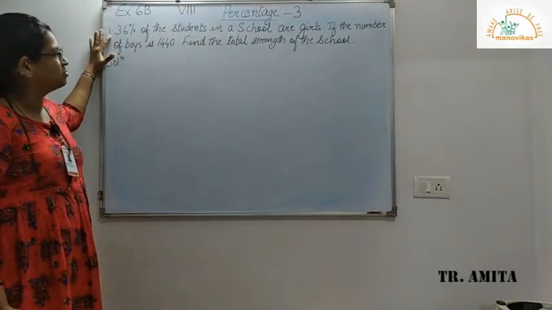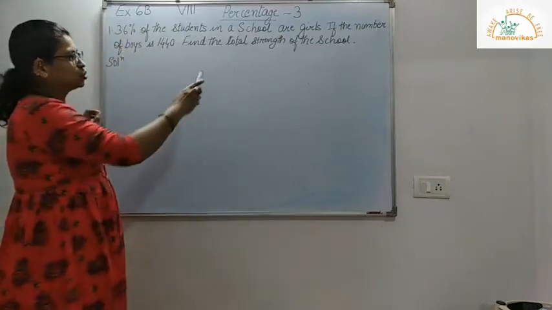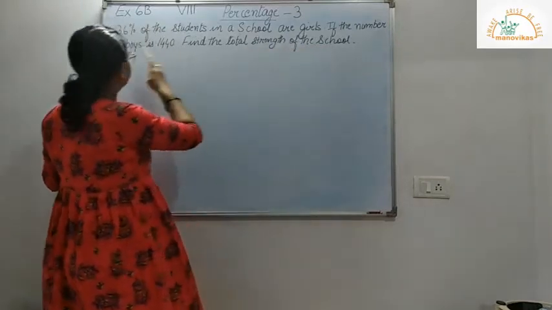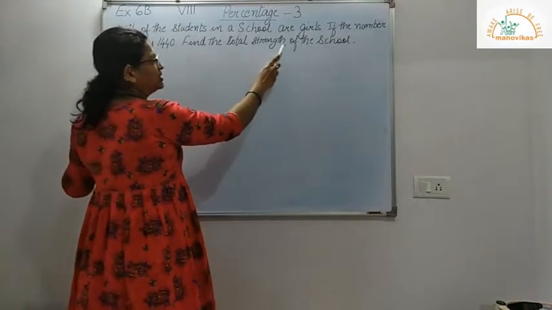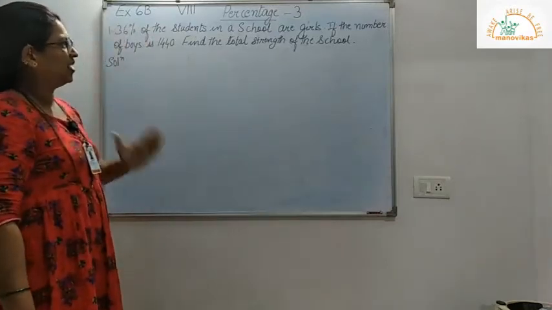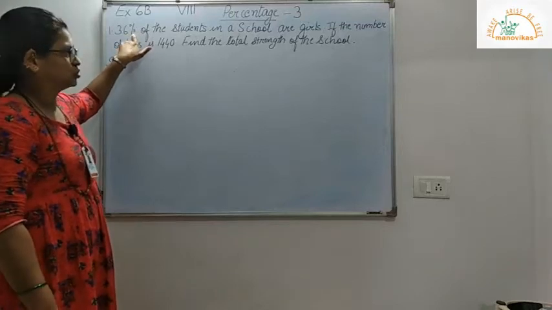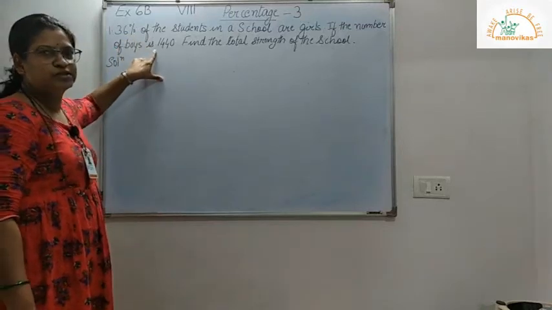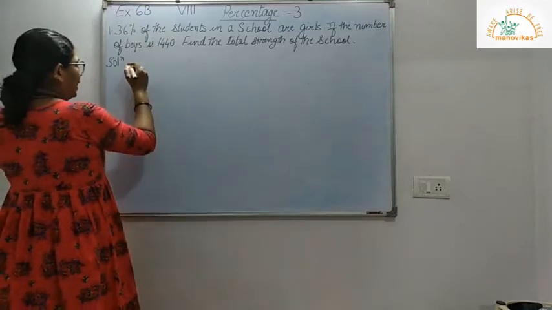I take the first sum here, that is 36% of the students in a school are girls. If the number of boys is 1440, find the total strength of the school. Now the total strength of the school we have to find out, wherein we are given the percentage of the girls in the school and the number of boys in the school. So let the total strength of the school be X.